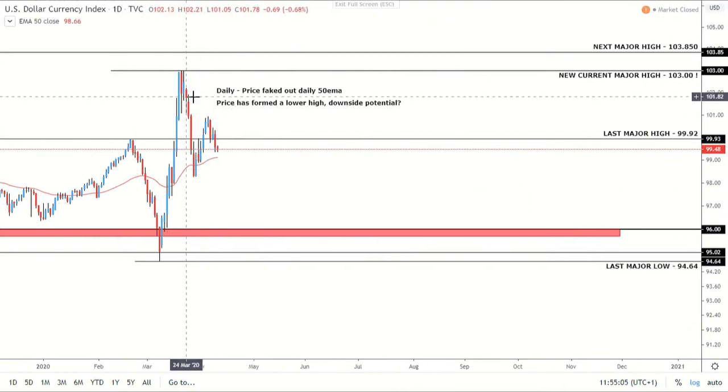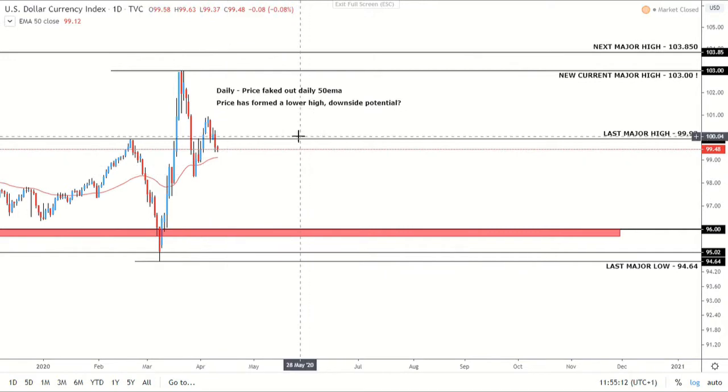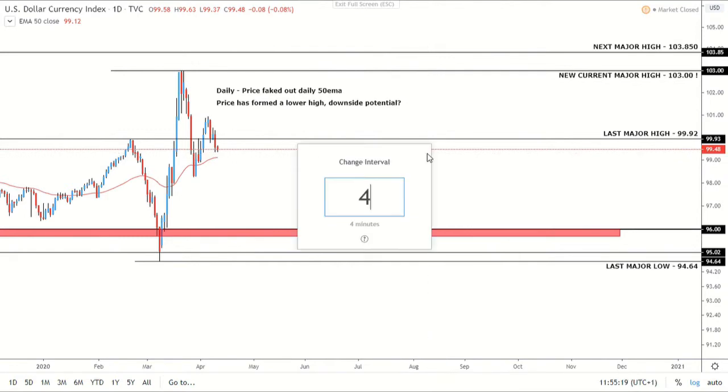So obviously price breaks out the daily 50 MA. Price has formed a lower high, so opposite biases there. So are we seeing price squeeze within these levels? Is there downside potential to come? We are obviously below that 99.92 level. So let's go on to the 4 hour.